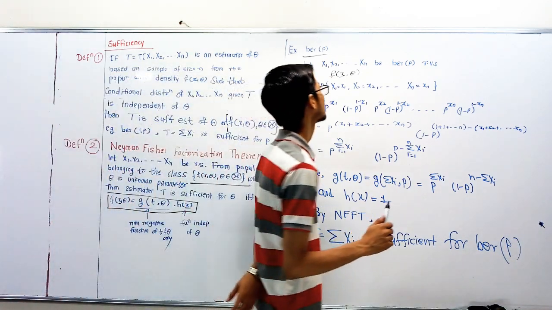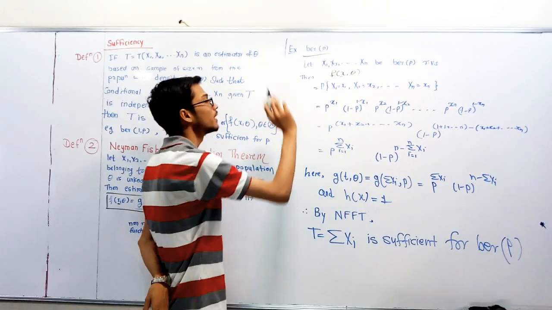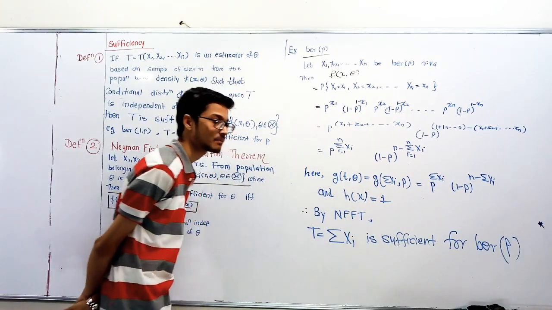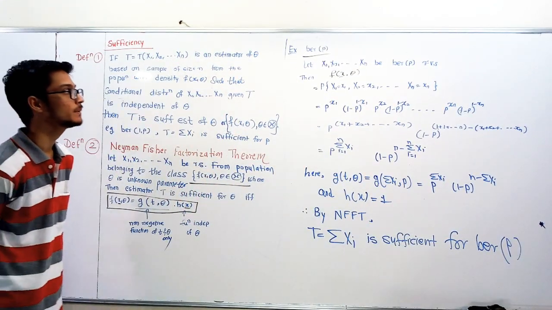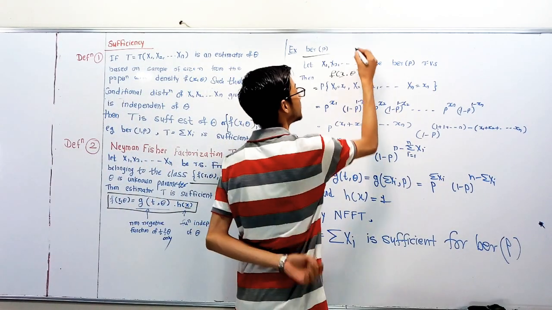Now take an example: Bernoulli p. What is its distribution?